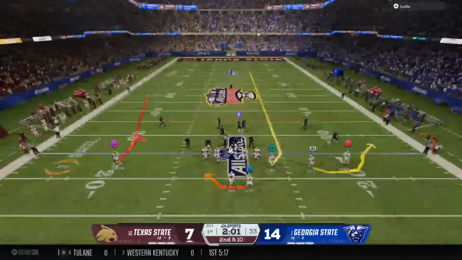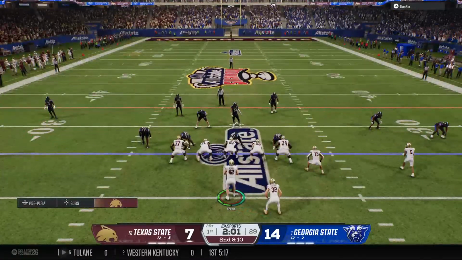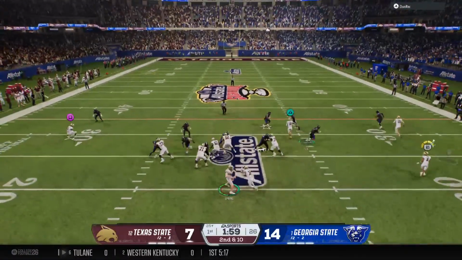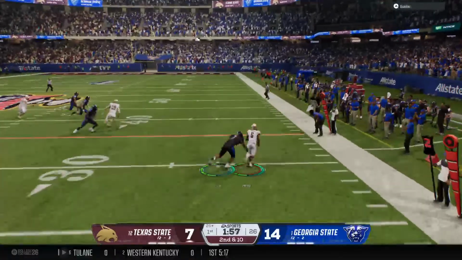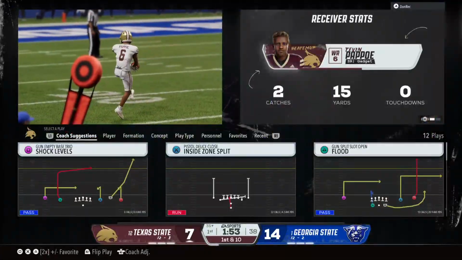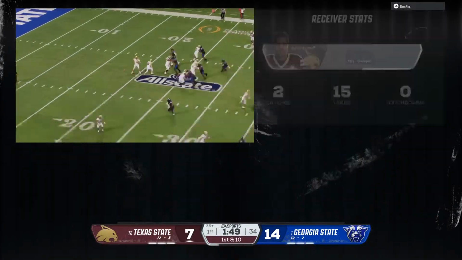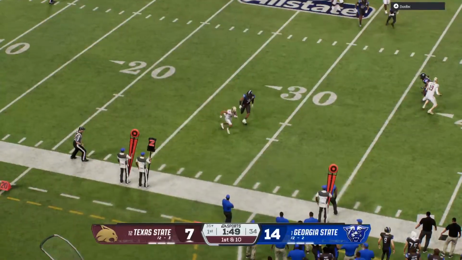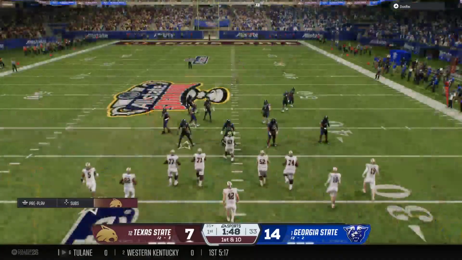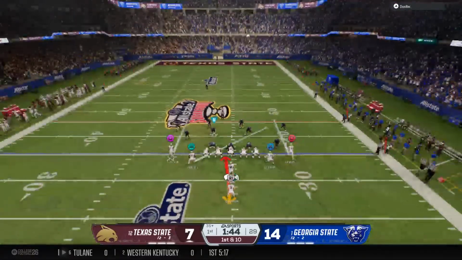So 2nd and 10 from the 25. Important to get something here to avoid that tough 3rd and long situation. Looks right for a quick completion. They bring him down, but the drive has now reached the 35. Boy, another positive game for this offense, and this quarterback continues to show how dangerous he is when he has time to throw. The defensive coordinator's got to change up his looks, maybe bring in the blitz, anything they can do to get this quarterback out of this rhythm.